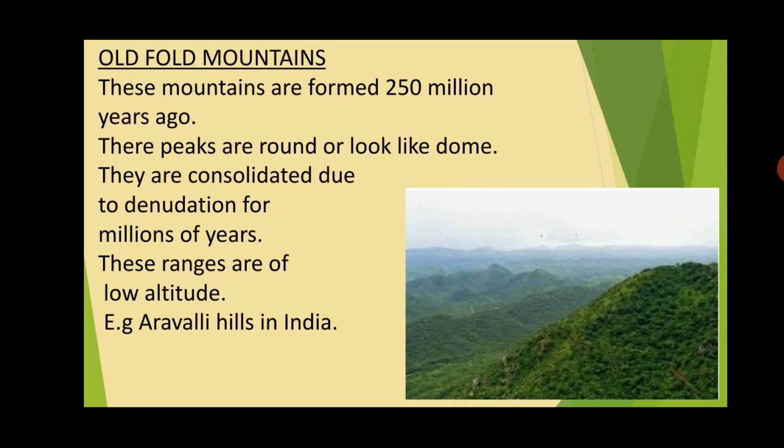Their peaks are round or look like a dome. Why? Because of the process of denudation, that is erosion and weathering. They are consolidated. Consolidated means they are hard. These ranges are of low altitude because they have eroded because of the weathering, the height has reduced. So because of that, they have a low altitude. Example, Aravalli Hills in India. You can see the picture here. They have a dome shape here.